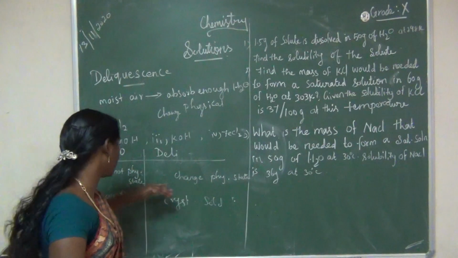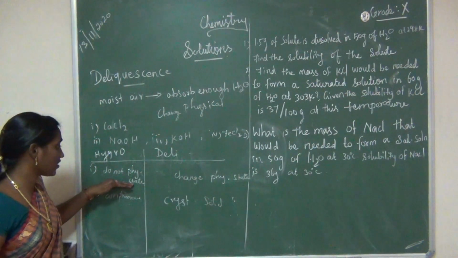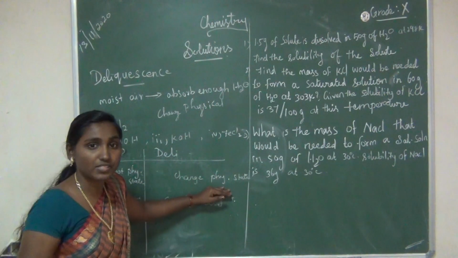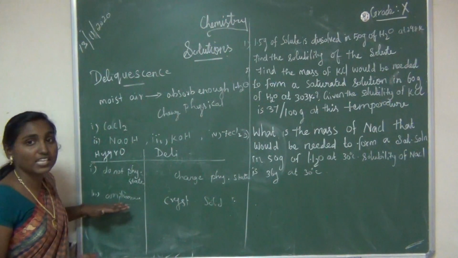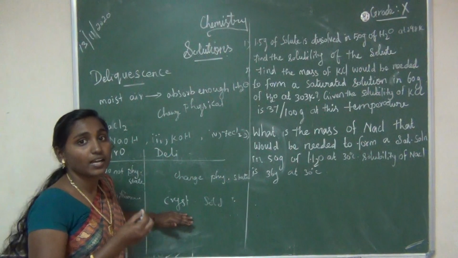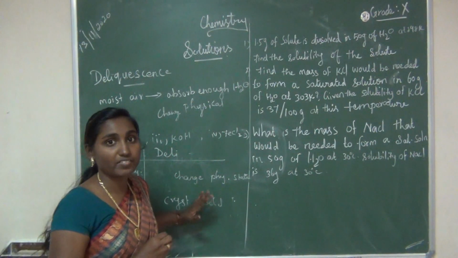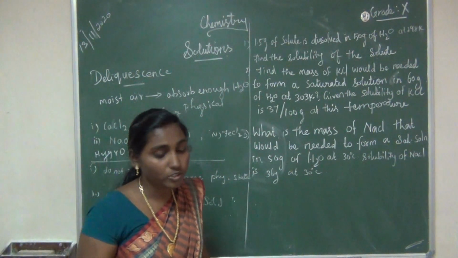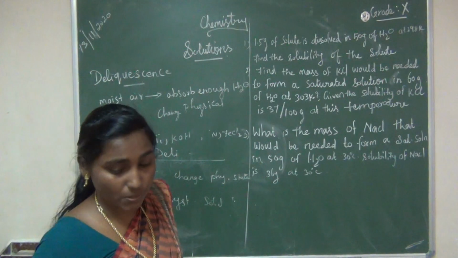This is the first point. Then the second point: one does not change its physical state, the other changes its physical state. Here the third point: it is an amorphous solid or liquid, and here it is a crystalline solid. Have you understood? Then next we are going to discuss some problems from this lesson.